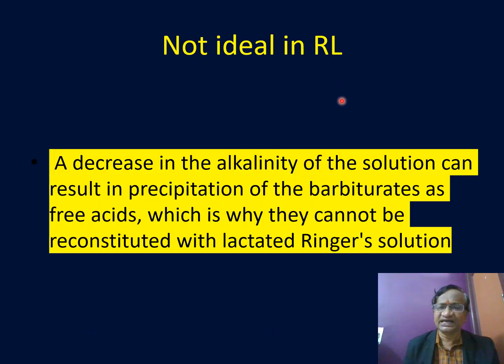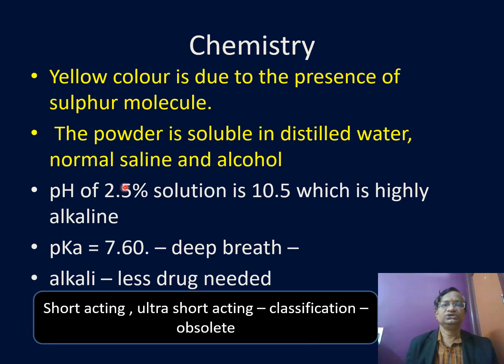A decrease in the alkalinity of solution can result in the precipitation of free acids. So thick precipitates will come if you add Ringer lactate. Yellow color is due to the presence of the sulfur molecule. The powder is soluble in water, saline, and alcohol.